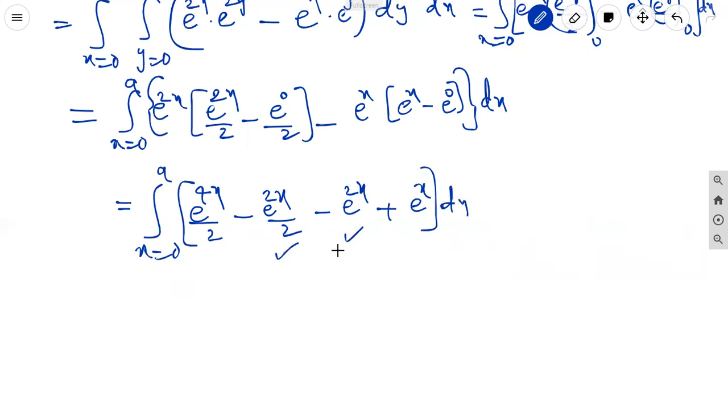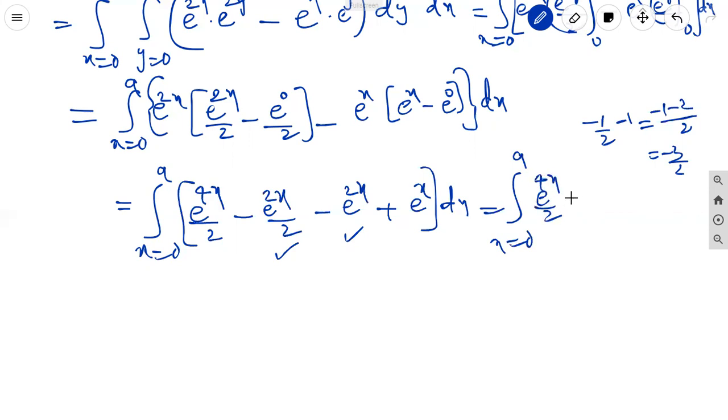Now these two are e power 2x terms. So minus 1 by 2 minus 1 taking LCM 2 minus 1 minus 2, it is minus 3 by 2. Then it can be written as integral x equal to 0 to a e power 4x by 2 minus 3 by 2 e power 2x plus e power x whole dx.